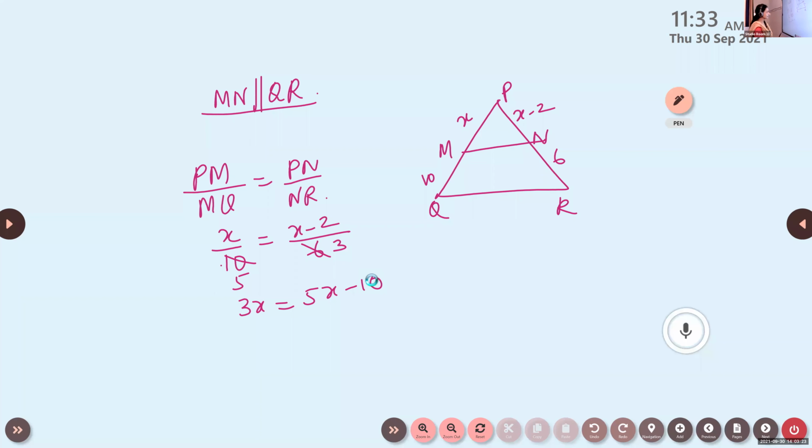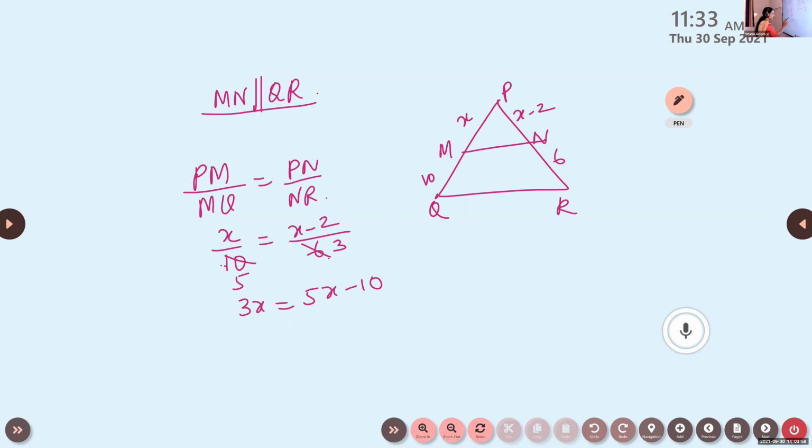Yes, Melvin, what's your doubt? How will you get 1 by 2 here? What is the next step you will write? Give the next step. 3x is 5x minus 10. So what is the next step? Now we cancel that. How do we cancel that 10 and